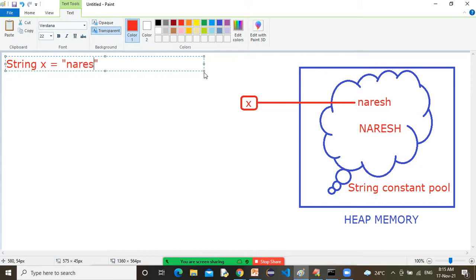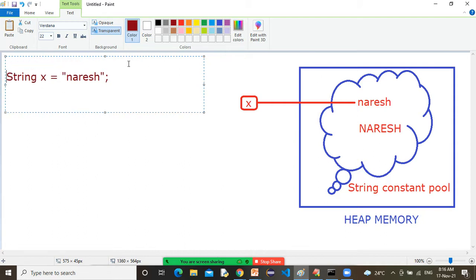Let me change the color. String x is equal to Naresh. Now, sir, if I write x dot toUpperCase,